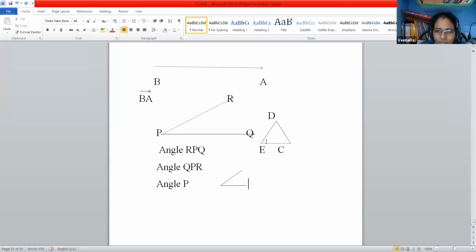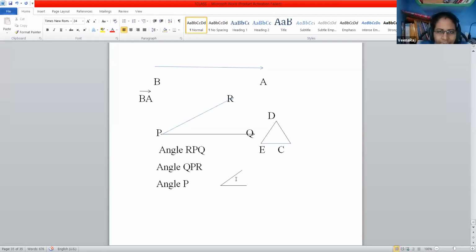So here also for DEC, we can take here E as angle E. Suppose if you are observing in the side of this C, that is also angle C. When you are observing that, that is also angle D. Clear? Okay. So now today we have just seen about line segment and its indications and about angle and its indication, right?